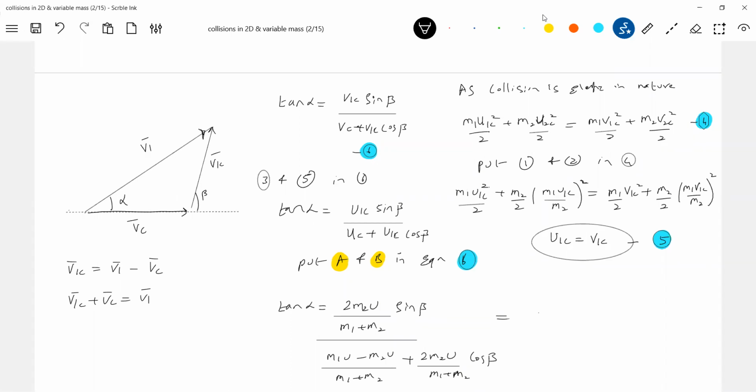okay, now it's only solving, almost we have reached it here. 2m2 u sine beta by m1 u minus m2u plus 2m2u cos beta. This is tan alpha.